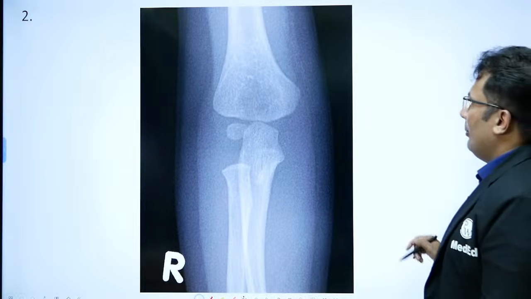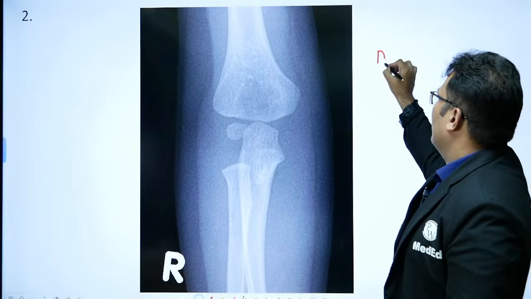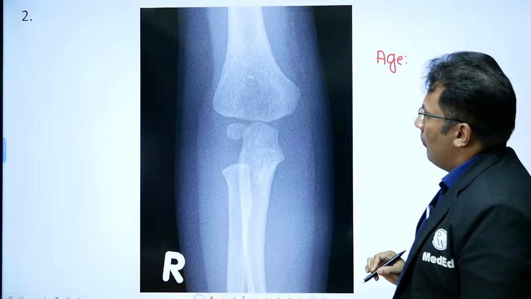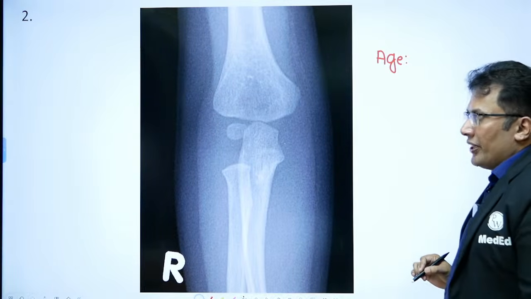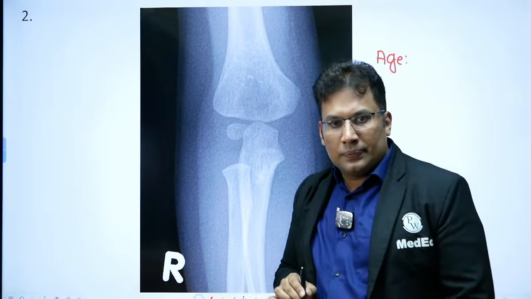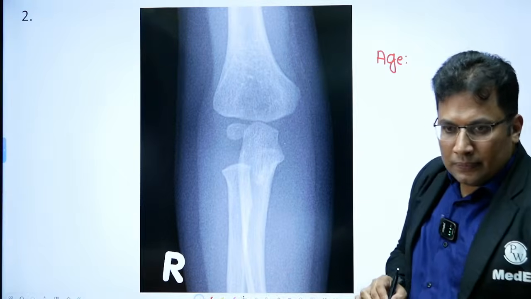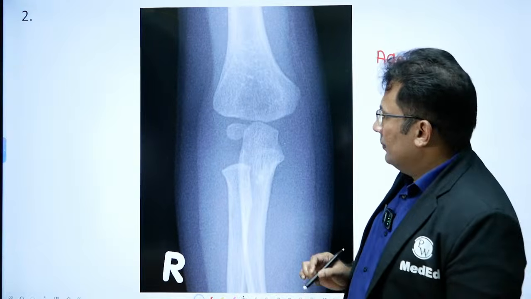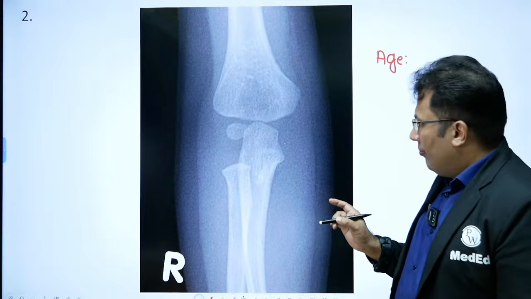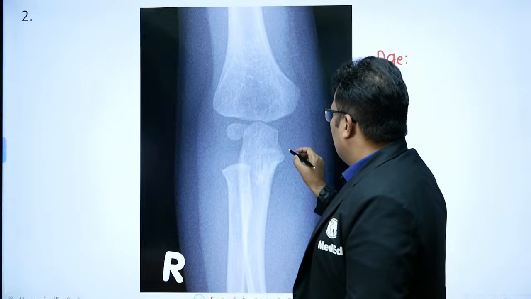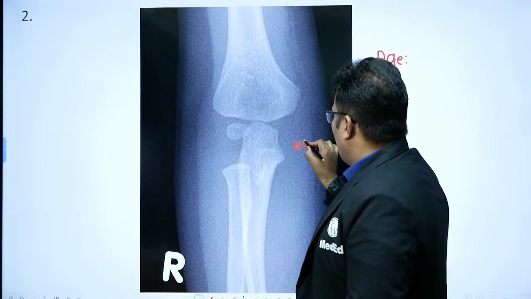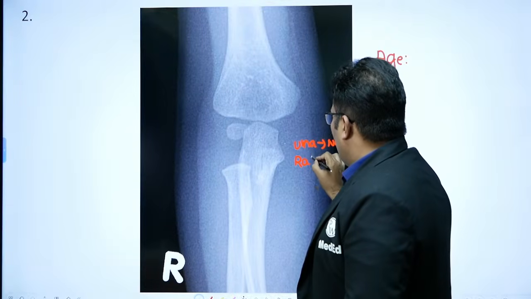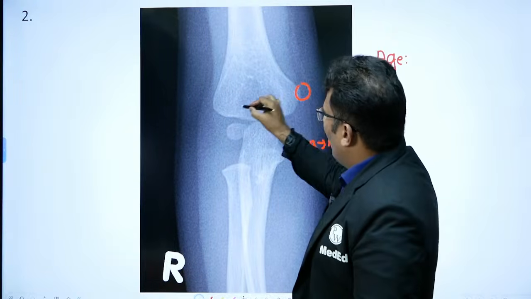Now look at this and tell me the age. Second question. This X-ray. Look at this. There is no radius and ulna. The upper end of the ulna is not there. There is no medial epicondyle, lateral epicondyle.